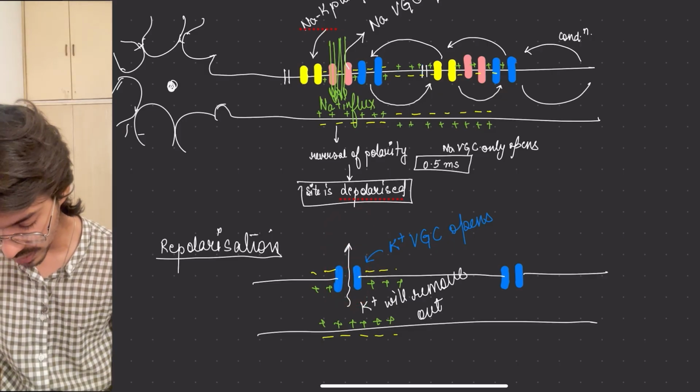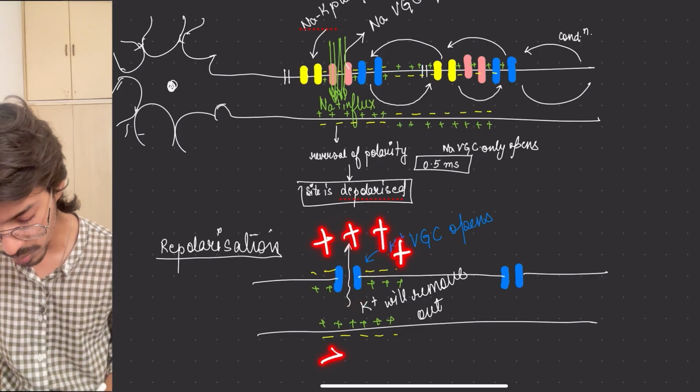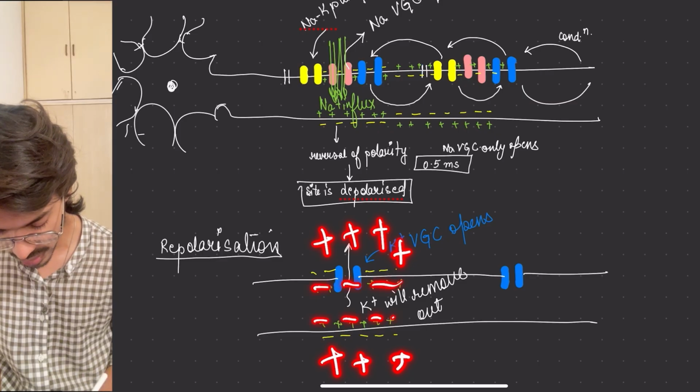As it keeps on going out, outside becomes more positive, inside remains negative because nothing is coming inside.